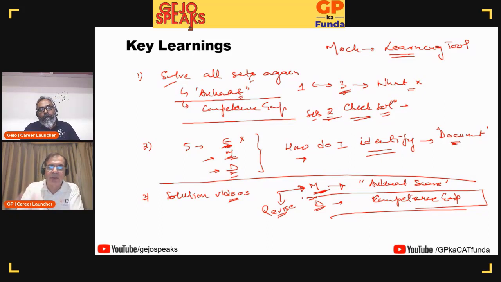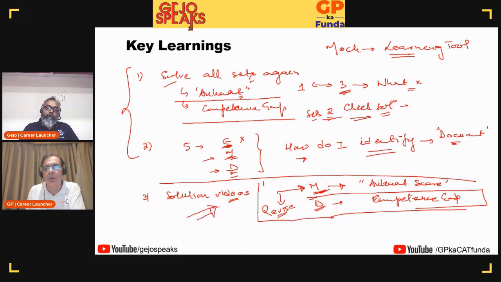Okay, so this is the next step as far as this paper is concerned, and this to me completes the analysis part. So this is the analysis, and this is the action on the analysis. Based on the analysis, this is what you are going to do. Which are the sets you will leave for future and not attempt at all? Which are the sets which you need to revise on a regular basis so that you improve in this area?